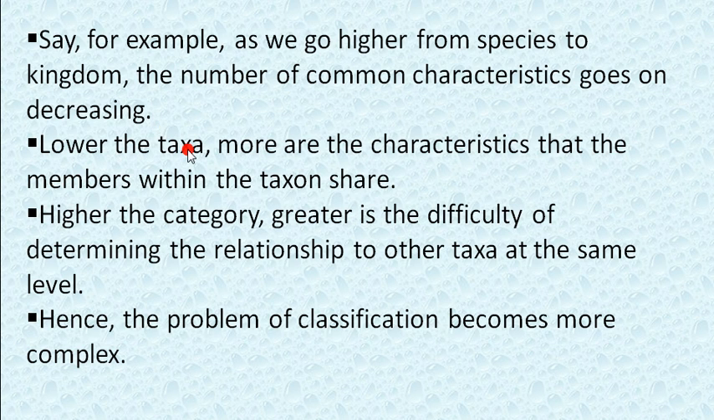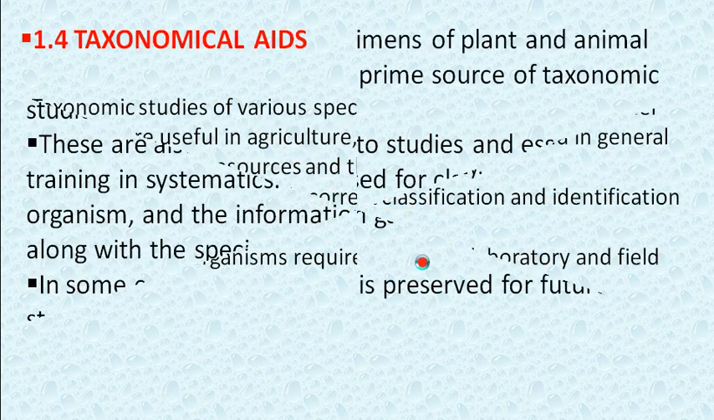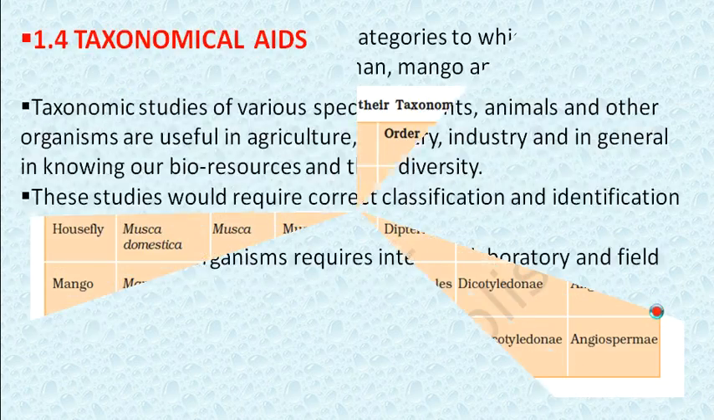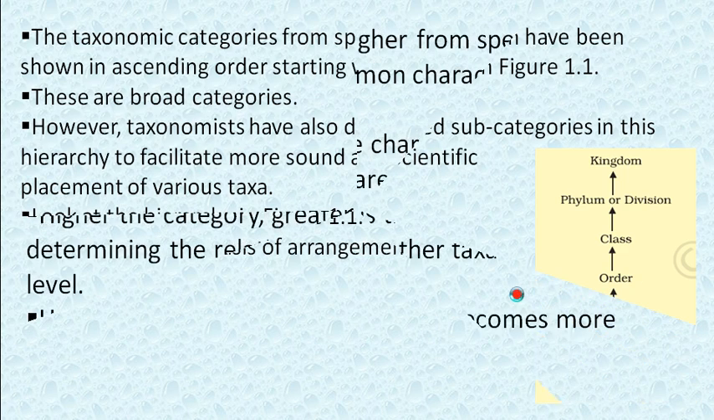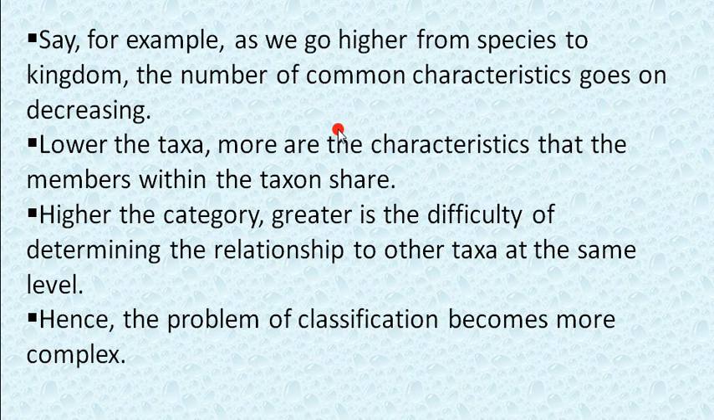The lower the taxa, the more are the characteristics that the members within the taxon share. Here, taxa means this category; this category is called a taxon, singular form, but the plural form is taxa. So this is the lowest taxa. As we come from kingdom to species, we will find that the lower the taxa, the more are the characters the members within the taxon share.